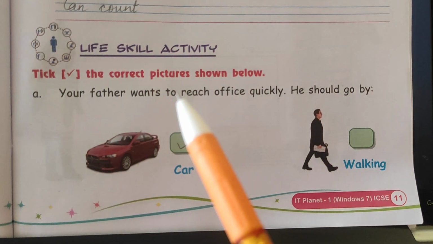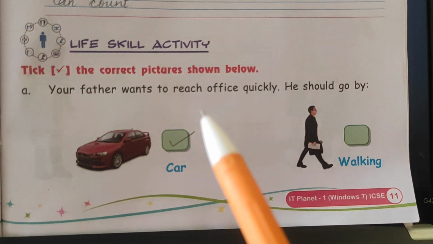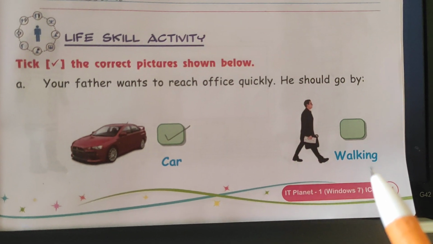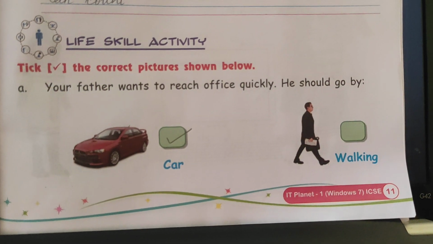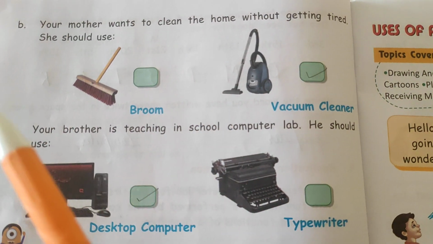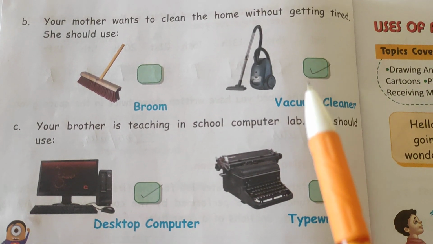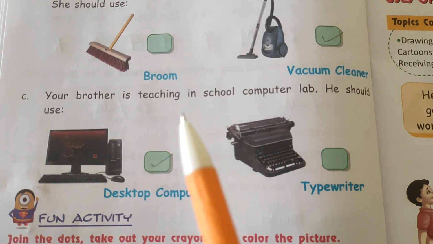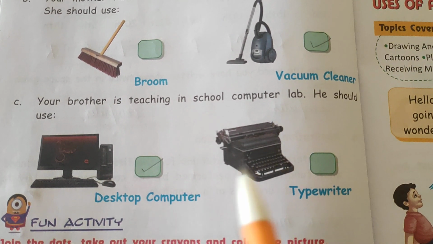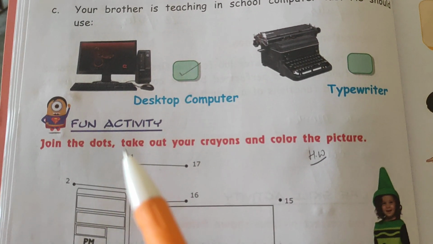Life skill activity. Tick the correct picture shown below. Your father wants to reach office quickly. He should go by car or walking. Tick car. Second, your mother wants to clean the home without getting tired. She should use broom or vacuum cleaner. Tick vacuum cleaner. Your brother is teaching in school computer lab. He should use desktop computer or typewriter. Tick desktop computer.